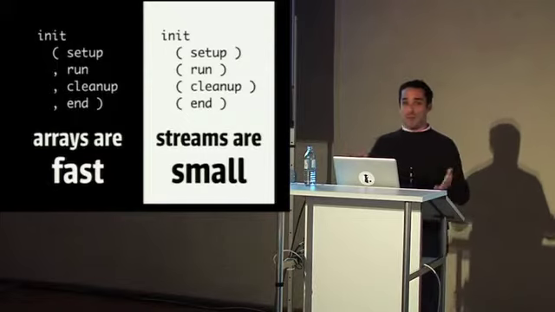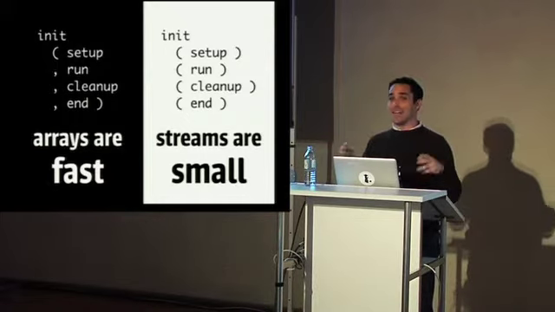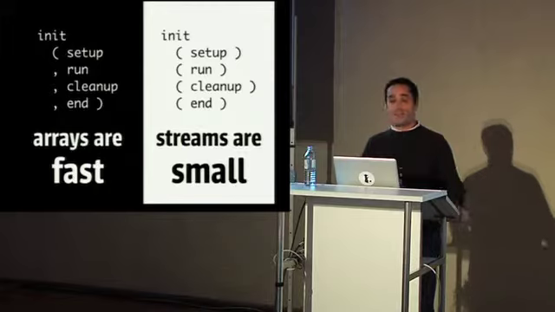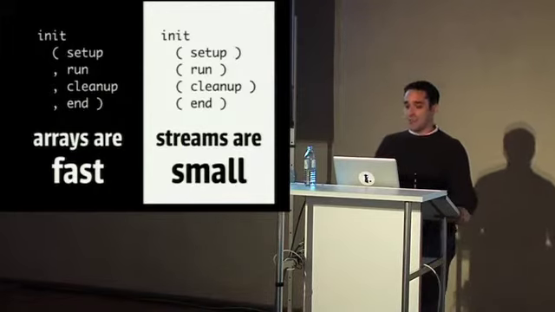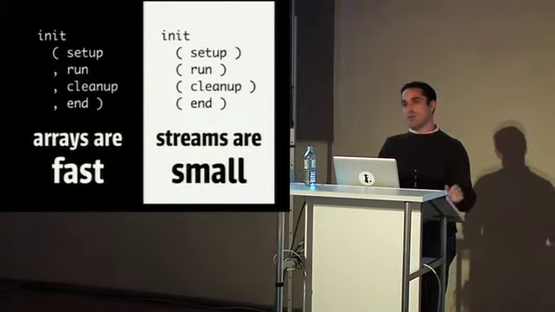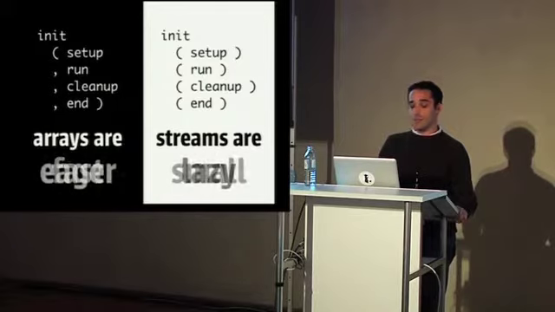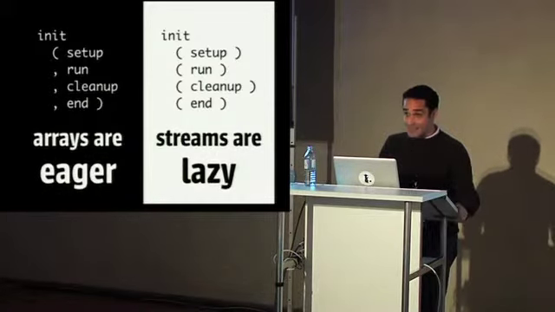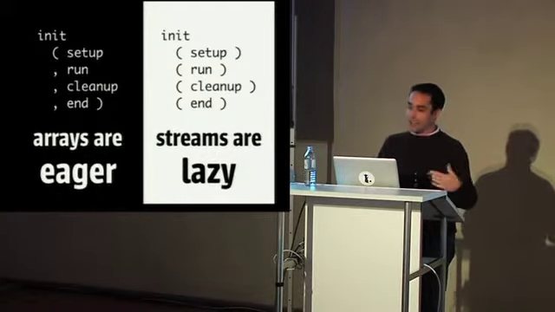When you usually have some sort of framework that abstracts it, the first thing to go in a framework that does web stuff is streams. They just buffer everything. So what ends up happening is you have to handle these huge bodies. That's bad for memory. Arrays are fast because you have access to everything that's already in memory, but streams are small. Small is important because small means a small memory footprint. Arrays are eager. Everything has to be there at once. Streams are lazy. You can get it over time.